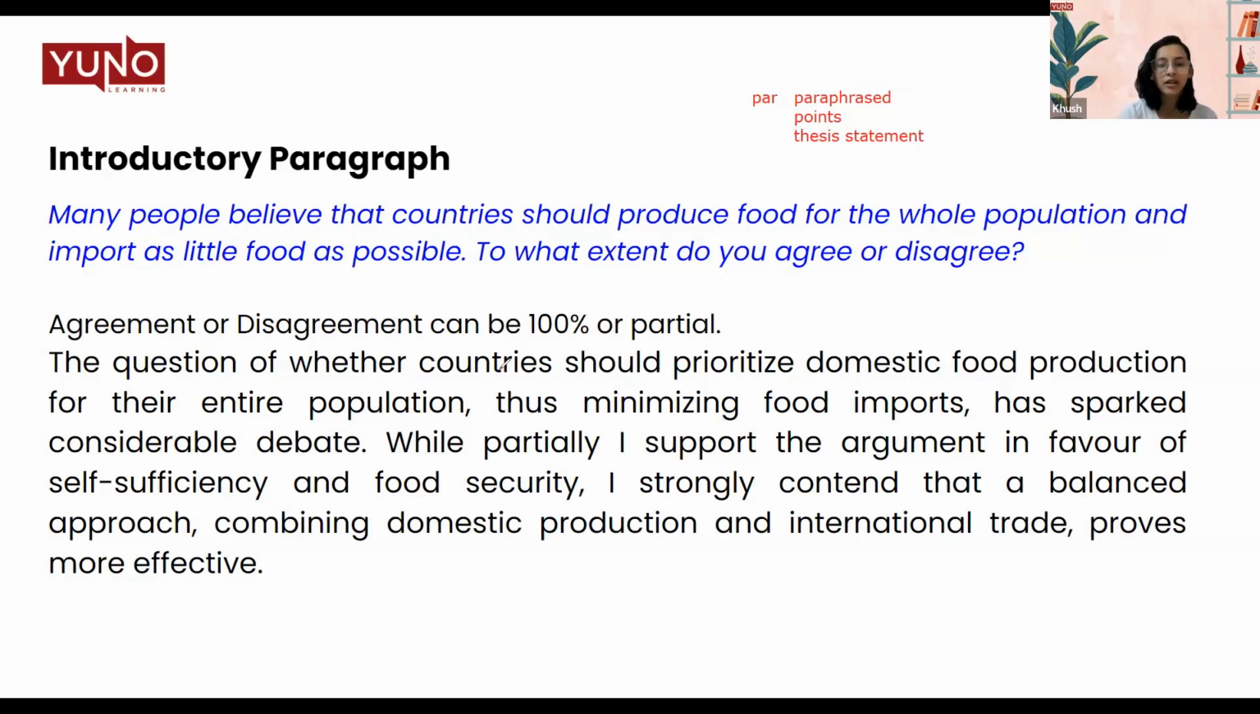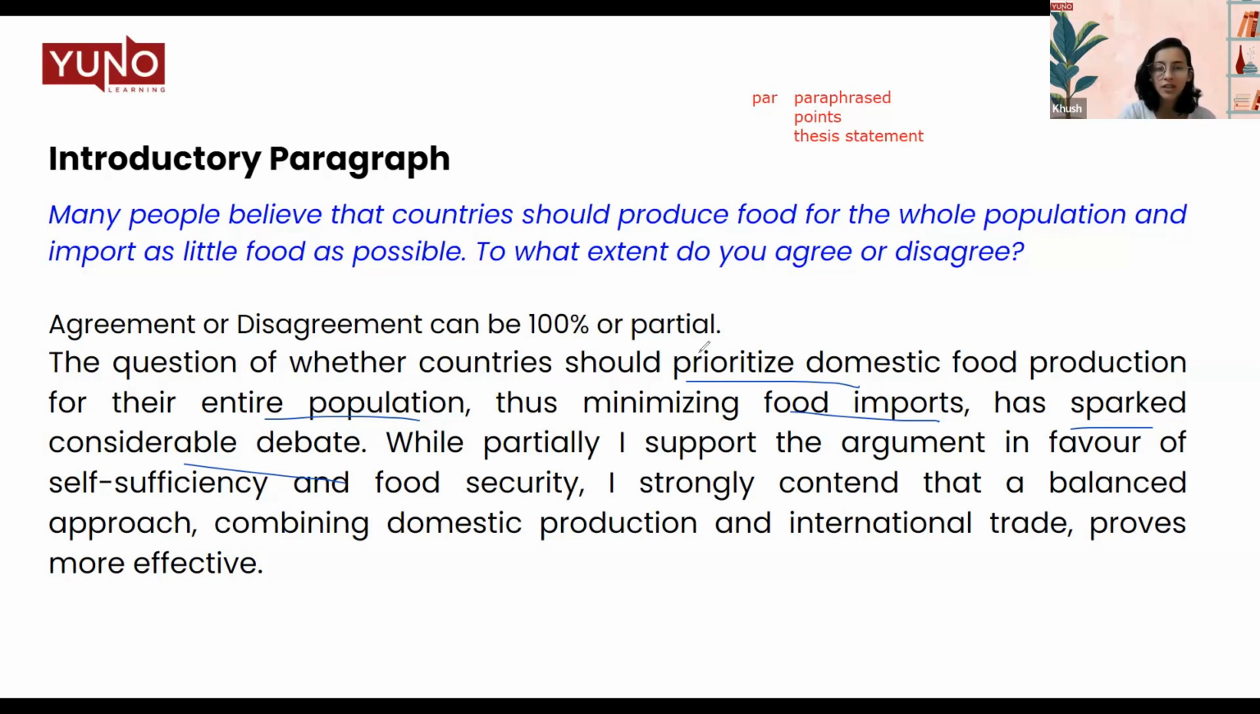The question of whether countries should prioritize domestic food production for the entire population, thus minimizing food imports, has sparked considerable debate. So see, this statement means the same thing as the question, that many people believe that countries should produce food for the whole population. The meaning of the statement is the same. However, we have changed the words and the structure of the sentence to make sure that it is a paraphrased version and not just a copy-pasted version of the statement.